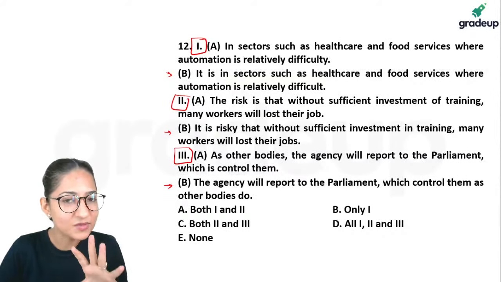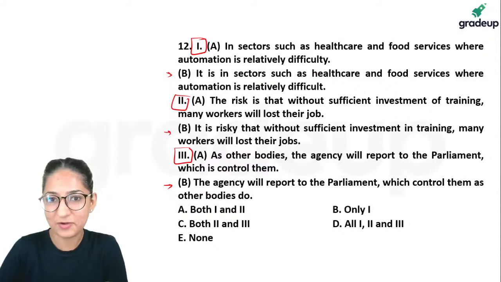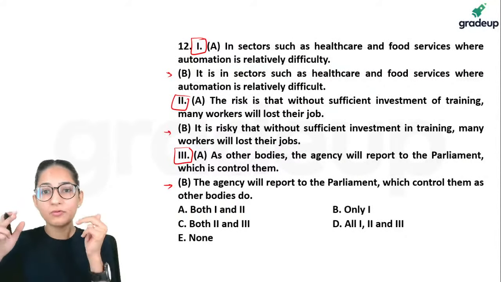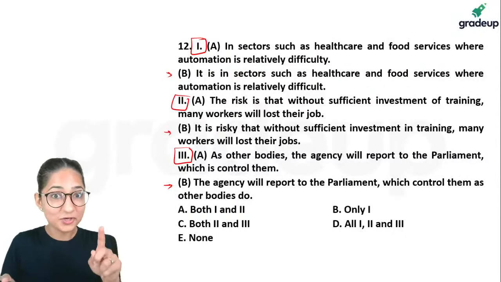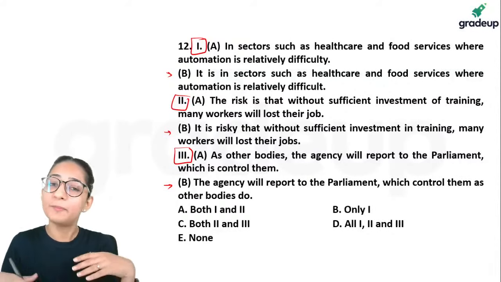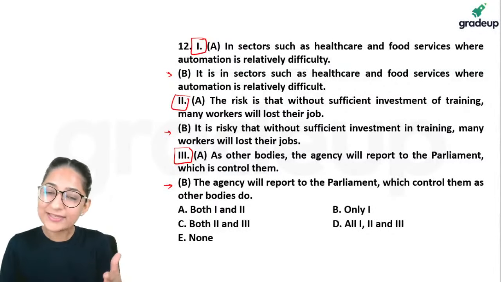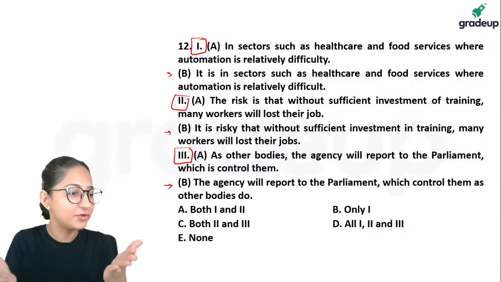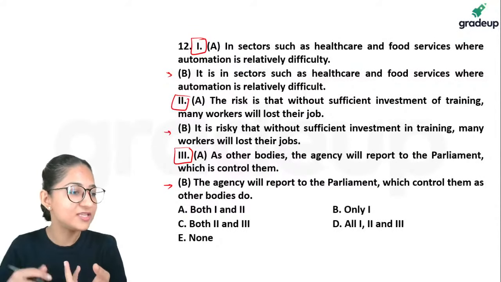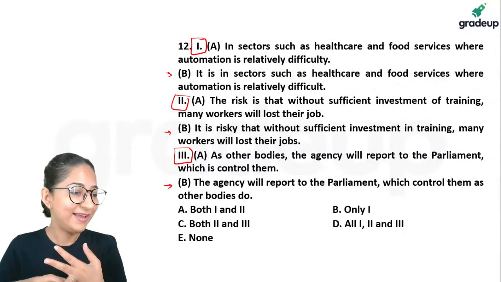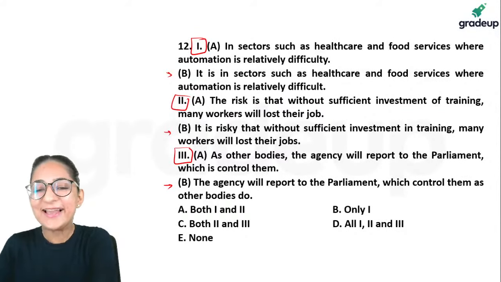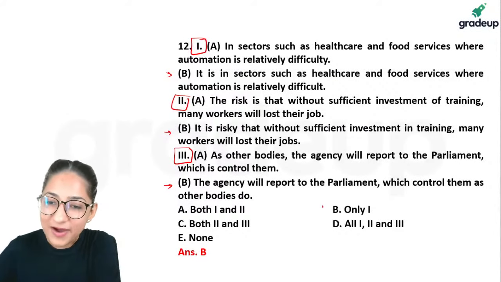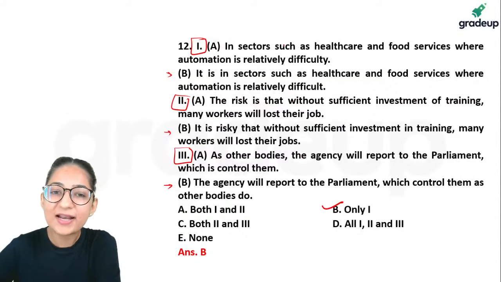These questions, guys, are a little demanding because you have to be very, very clear in identifying the errors, and then you have to know how to correct them also. I told you with the first question also that it's not merely error identification. It is error identification and error correction as well. It's a combination of the two. We have B's, D's, C's. Lots and lots of options. Let's find out, guys. It is going to be B, that is only one. Only one corrects the errors.